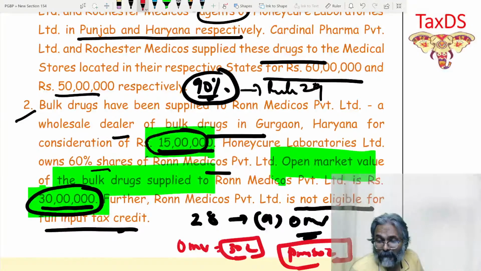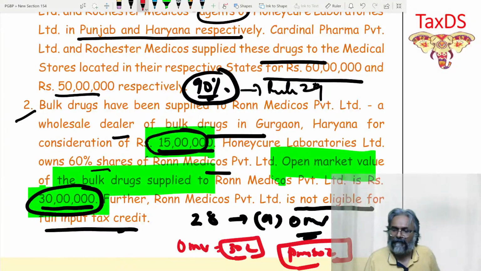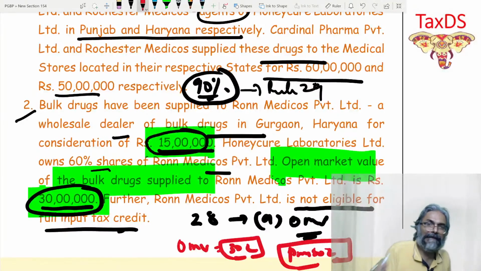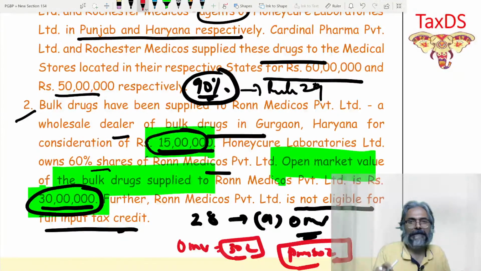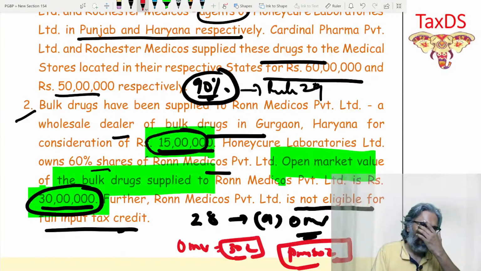As per provision number 2 in Rule 28, what does it say? I told you this is what industry goes with. They say that, look, boss, the amount which I have charged is 15 lakhs. How much is the amount that I have charged? I have charged 15 lakhs, to my related person. If my related person is eligible for full ITC, then we settle as per provision number 2, students.